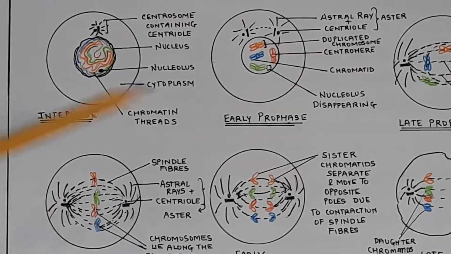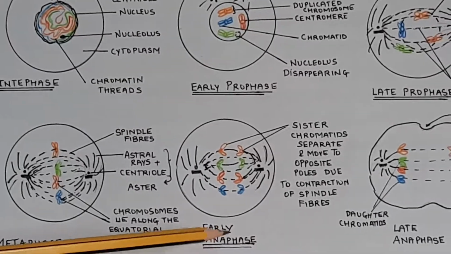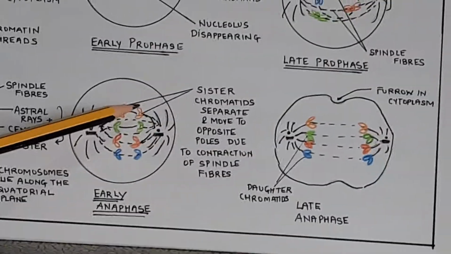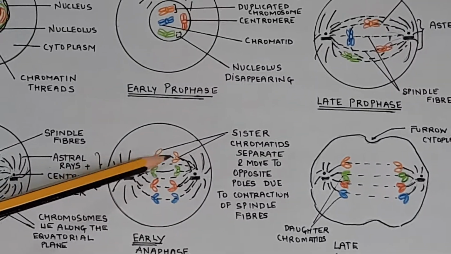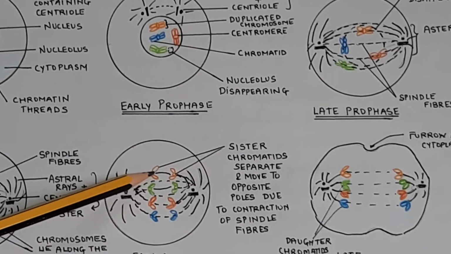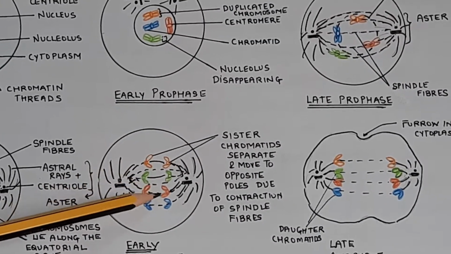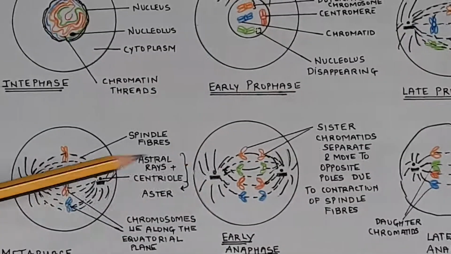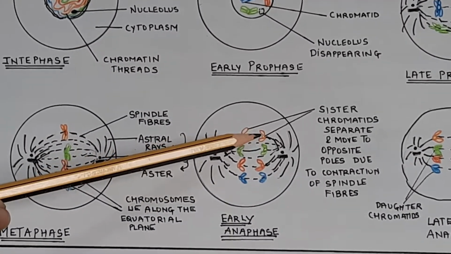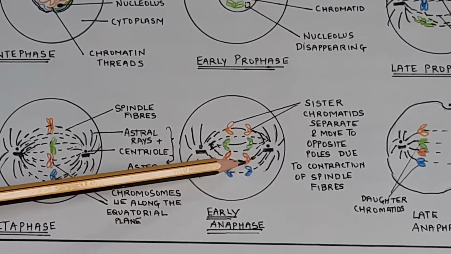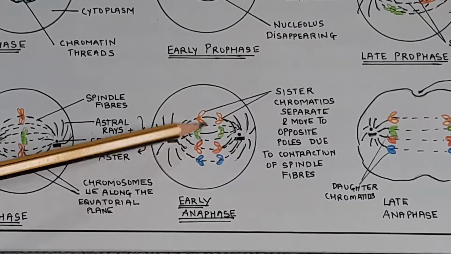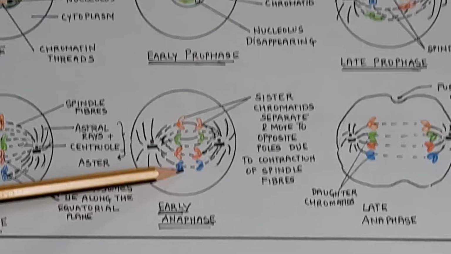Okay. Now next phase is anaphase. Now here in anaphase, what will happen? The centromere is going to split. Centromere is the point of attachment of two sister chromatids, right? So if you observe here, the centromere has split and the two sister chromatids have got separated. Here they were connected, right? Now here they have got separated. So the two sister chromatids have separated due to contraction of the spindle fibers, and they will start moving towards the poles, and the number of spindle fibers also will go on gradually decreasing.